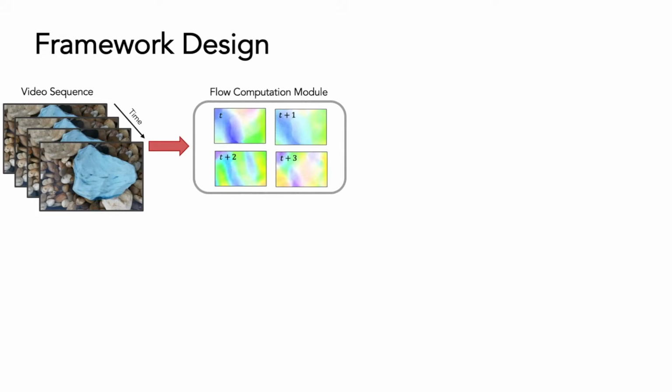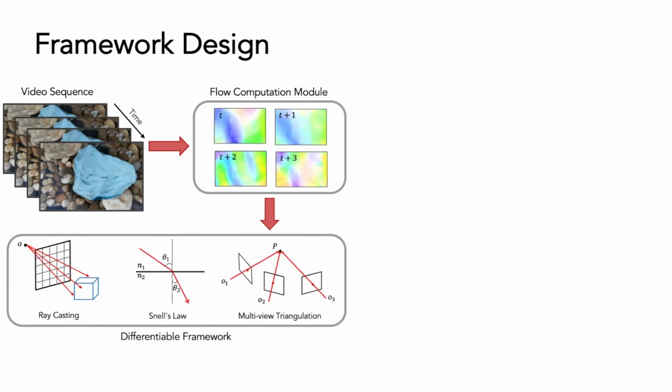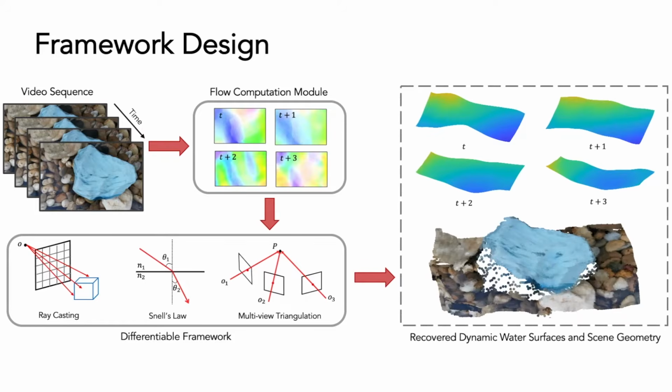The inputs to our model are a sequence of frames captured by a single fixed camera. We then compute the dense correspondence from each frame to a reference frame. We fit the flow fields together with initialized water surface and scene geometry into a novel differentiable framework, where the water surface and the scene geometry can be simultaneously optimized by minimizing the framework loss. It finally yields quality reconstructions of the 3D structure of time-varying water surfaces and underwater geometry.